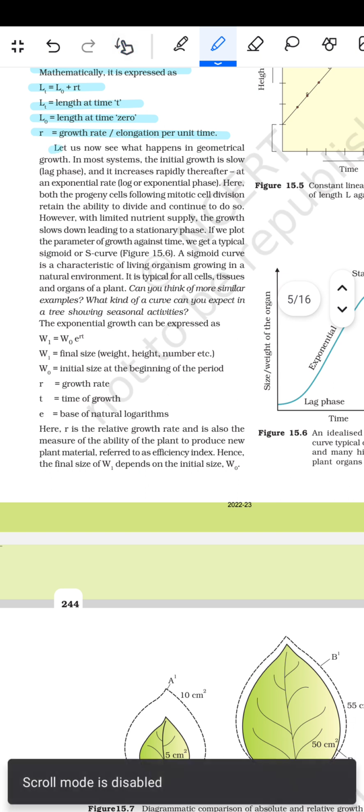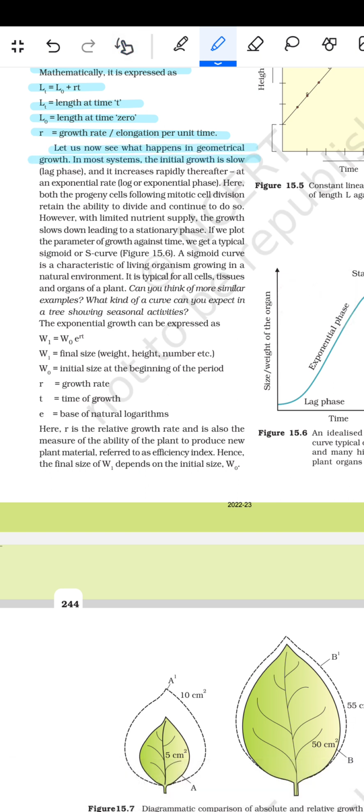Let us now see what happens in the geometrical growth. In most systems the initial growth is slow, the lag phase, and it increases rapidly thereafter at an exponential rate, the log or the exponential phase. Here both the progeny cells following mitotic cell division retain the ability to divide and continue to do so.